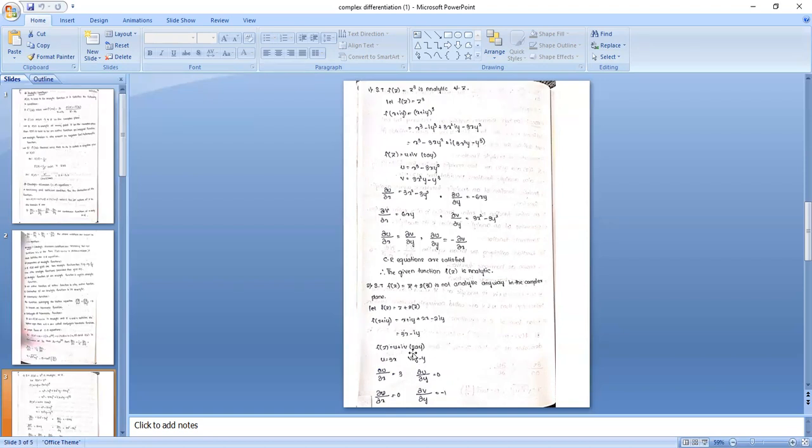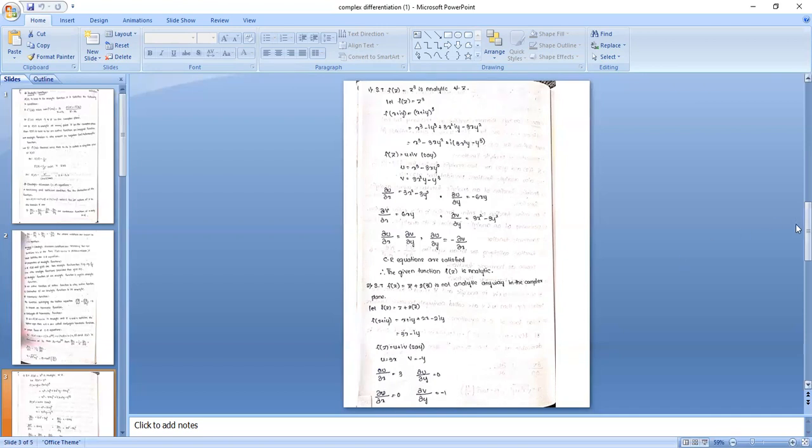So equating real and imaginary parts, real part is u equal to 3x, imaginary part is v. So ∂u/∂x equal to 3, ∂u/∂y equal to 0. With respect to x, there is no x value in v, so ∂v/∂x is 0. ∂v/∂y with respect to y is minus 1. Observe, ∂u/∂x is not equal to ∂v/∂y. ∂u/∂y is equal to ∂v/∂x.